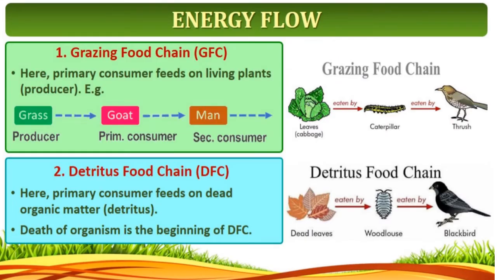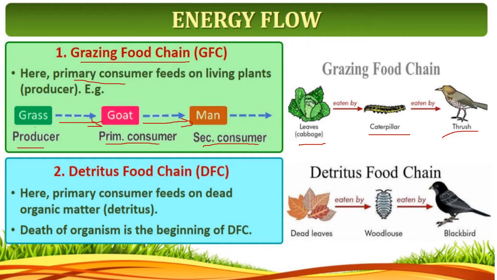Okay. So, the grazing food chain: usually we find it in a grassland only. Here the primary consumer feeds on the living plants, that is producers. For example, the producer is grass. The grass is eaten by the goat, which is the primary consumer. The goat is eaten by the man, and the man is the secondary consumer. So this is a grazing food chain. One more example they have given: cabbage eaten by the caterpillar, and the caterpillar is eaten by a bird. So this is also a grazing food chain.